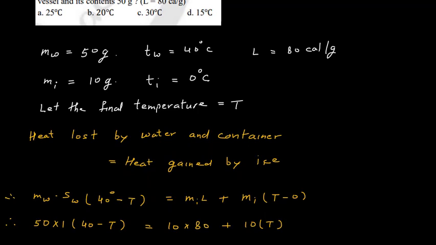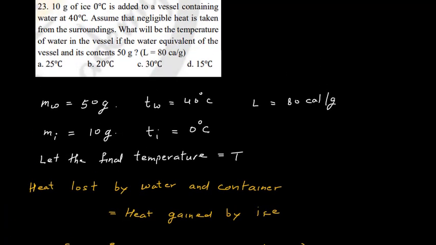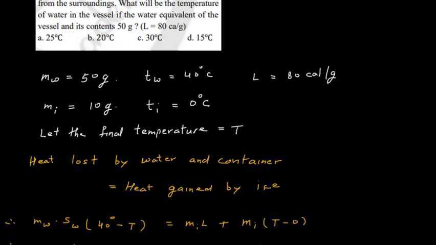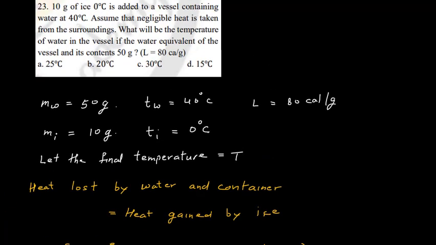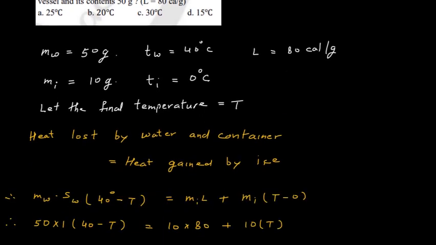So mass of water into specific heat of water into 40 degree minus T, because initially water is at 40 degree and it is losing its heat, is equal to mass of ice into latent heat, because first it will melt and then its temperature will start rising.